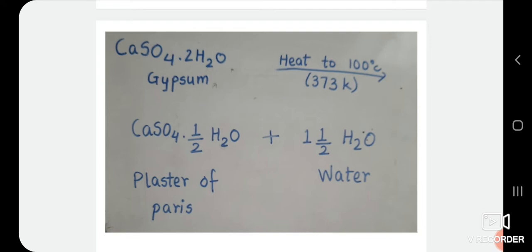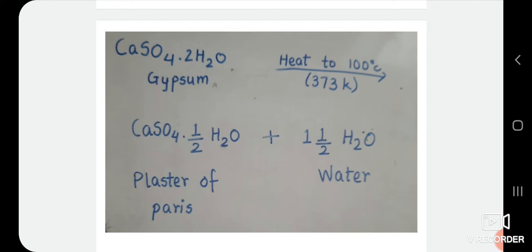In the preparation of plaster of Paris, heating of gypsum should be controlled carefully. The temperature during the heating of gypsum should not be allowed to go above 100 degrees Celsius. This is because if gypsum is heated above 100 degrees Celsius, then all its water of crystallization is eliminated and anhydrous calcium sulfate, called dead burnt plaster, is formed. The anhydrous calcium sulfate or dead burnt plaster does not set like plaster of Paris on adding water.